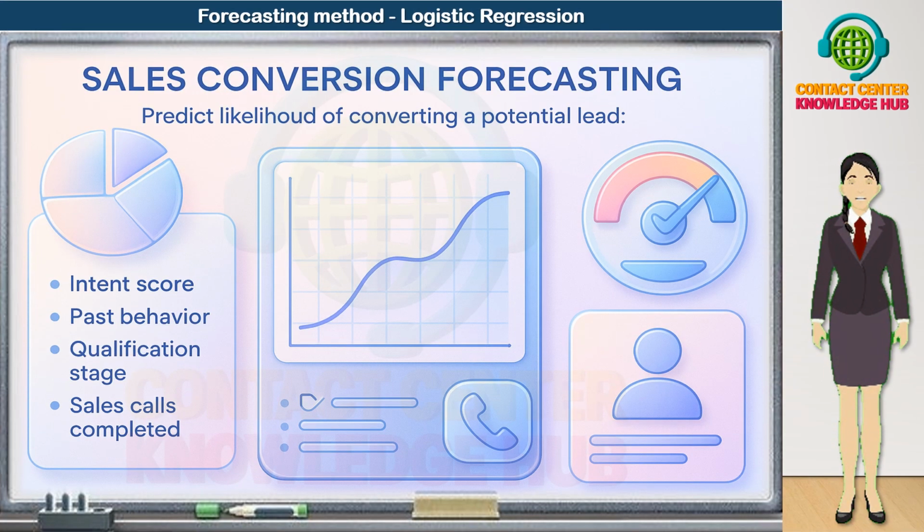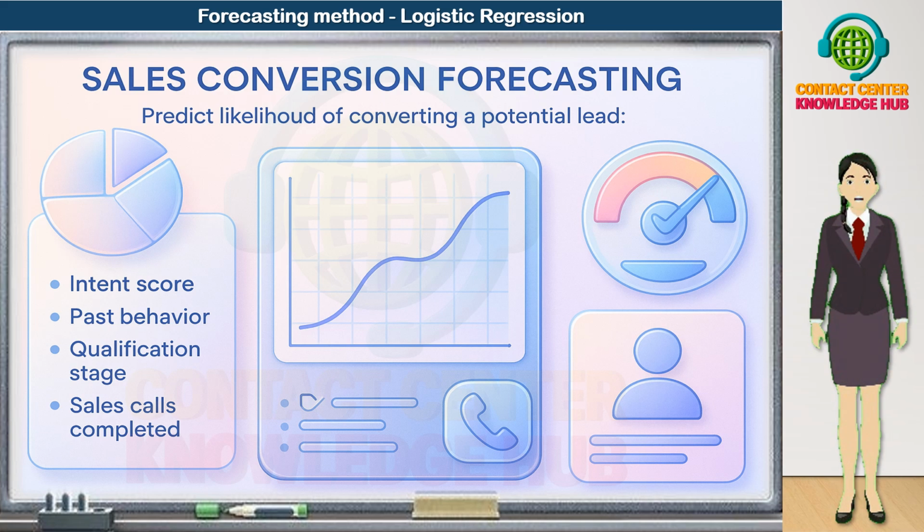Now let's look at another powerful use case for logistic regression: sales conversion forecasting. Here, our goal is to predict the likelihood that a potential lead will convert into a sale, instead of guessing which leads to prioritize. We use data to estimate conversion probability for each lead. We feed in key predictors such as intent score. This could come from digital behavior, website activity, or campaign responses. A higher intent score usually means the lead is more interested and ready to buy.